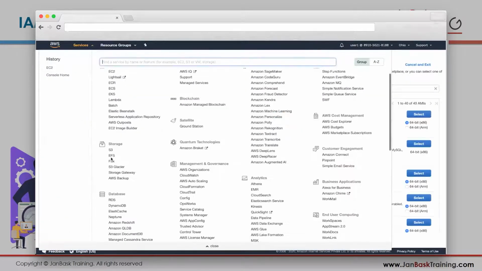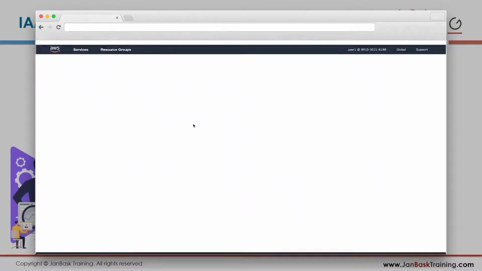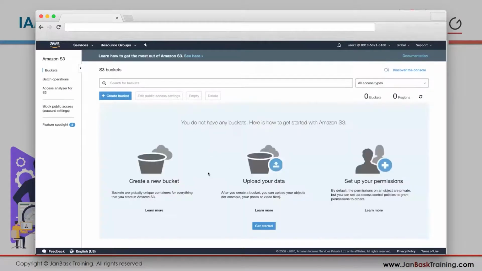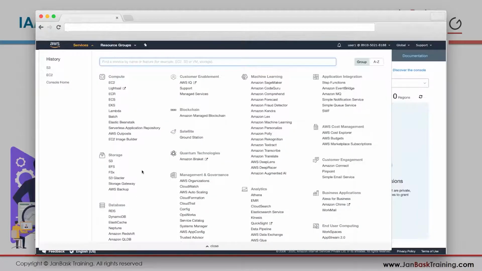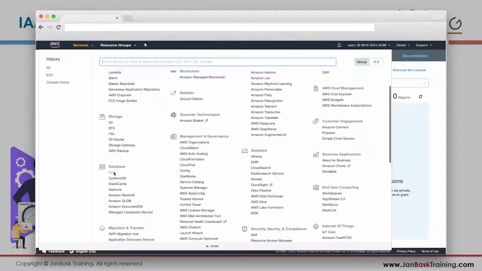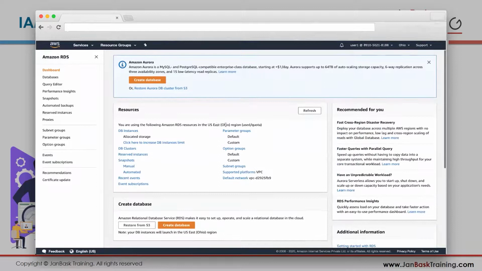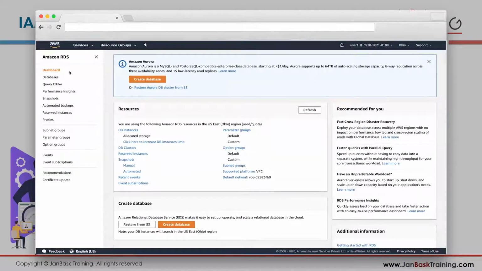Now, for S3, he has access, let's see. Okay, S3 as well, he has access. He's getting all the details here. Now, let's look at something that we didn't give him access to, maybe RDS. Let's go to RDS and see what happens. Okay, he's reaching till here.